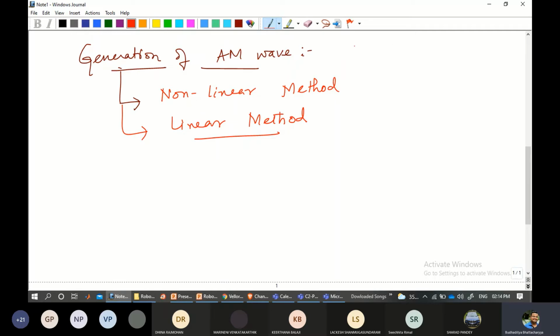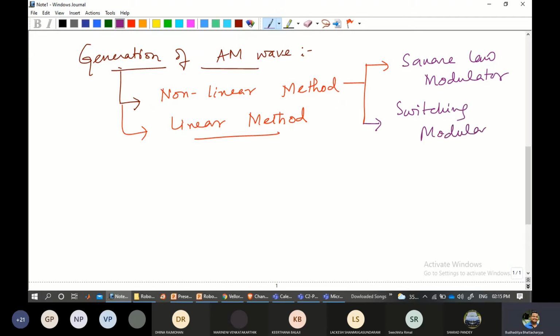Whatever we are going to discuss will be based on the non-linear process, in which particularly in our syllabus there are two examples. One is called the square law modulator, and the next one is called the switching modulator. Now, even along with that, there are many others. For example, there is the balanced modulator. There is something called the ring modulator, like that. So there are many, but ideally we will only focus on these two.